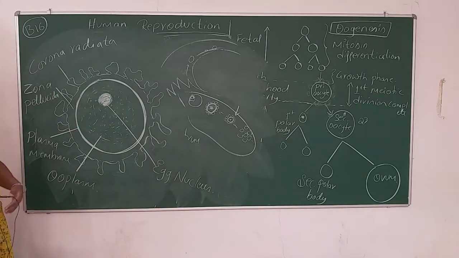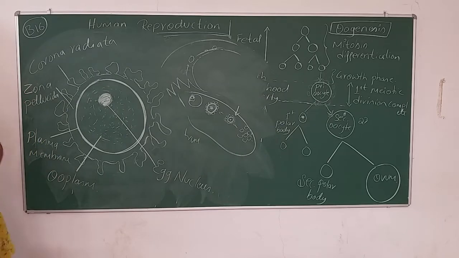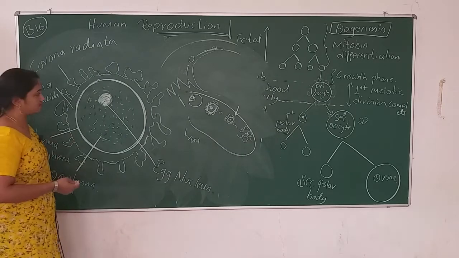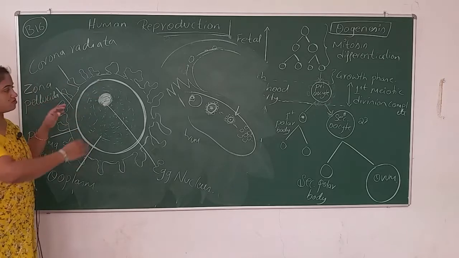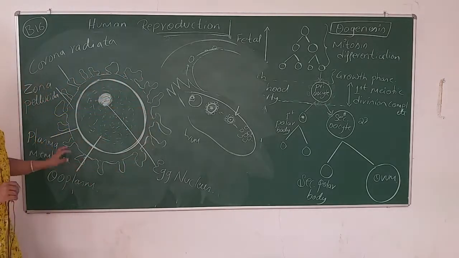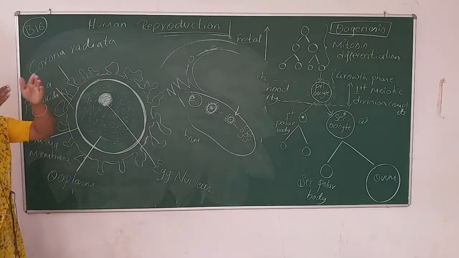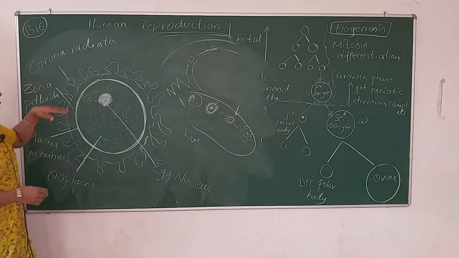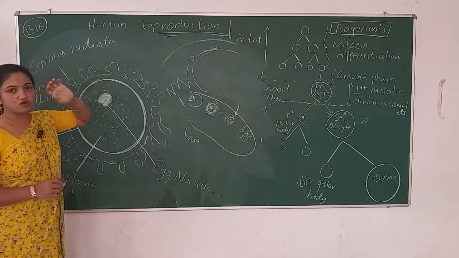So this structure, the ovum, I'll start calling it the ovum because I want to describe it. This structure on the board, the ovum, is surrounded by a number of cells. These are all the cells. They are arranged in a crown-like manner, and that's why they are named the corona radiata.